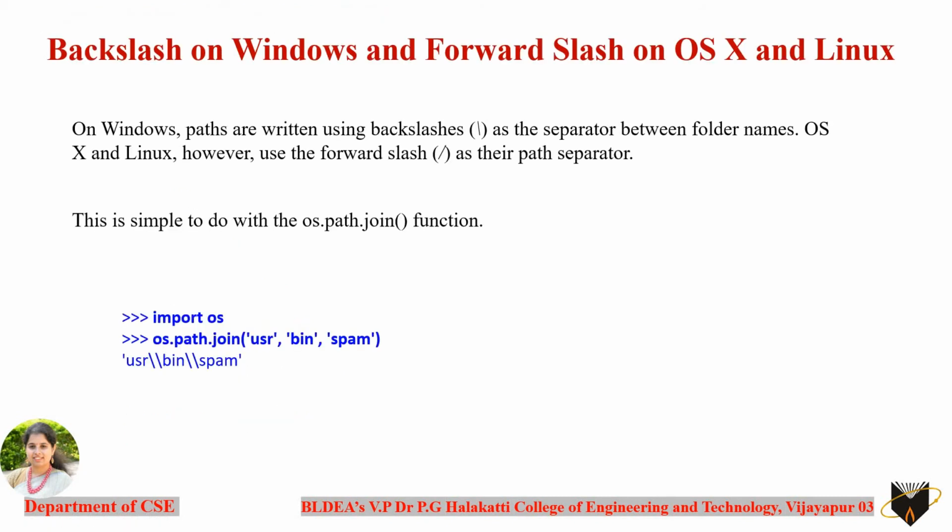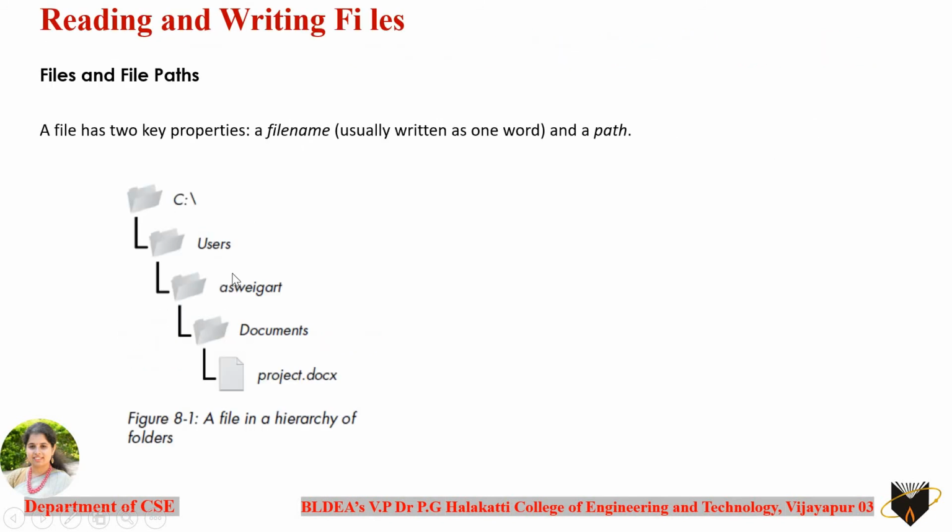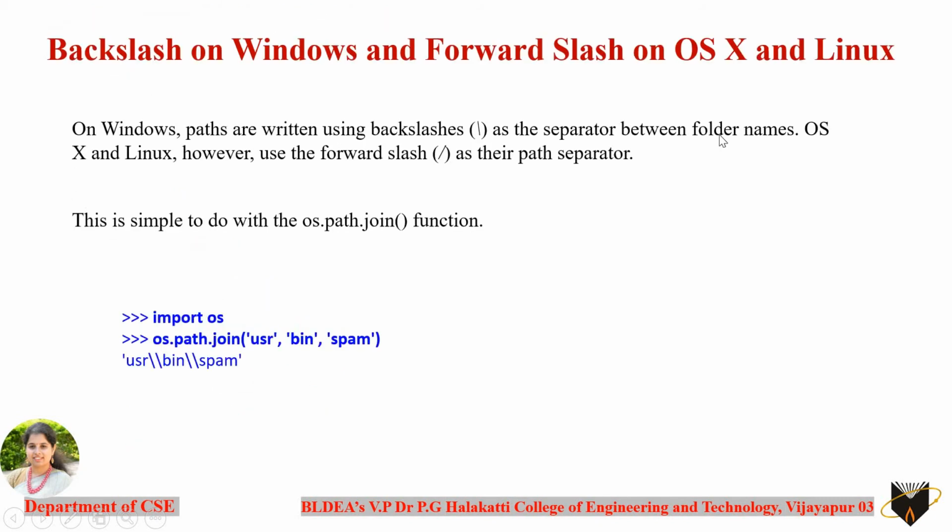How can we define or write the file path in the OS? Every OS has different notations that are used for writing the path of a file. On Windows, paths are written using backslashes as a separator between each folder. As I explained in the previous slide, each of these folders is separated with a backslash in the Windows operating system. The same thing in Linux is written with the forward slash.